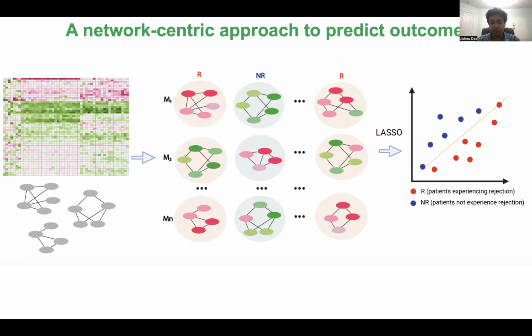This network approach achieves 3 things. First, the signature is dampened because, as I mentioned, this is measured in the peripheral compartment. However, by taking into account the entire module and not just individual genes, we take into account additive effects of genes in the same biological process or pathway or functional module. Second, it does not ignore the topology and structure of the underlying protein-protein interaction network. Third, it achieves dimensionality reduction at 2 levels. First, there is a biologically inspired dimensionality reduction where we are moving from genes and collapsing them to modules. Next is we use L1 regularization to identify a sparse set of predictive module-centric biomarkers.